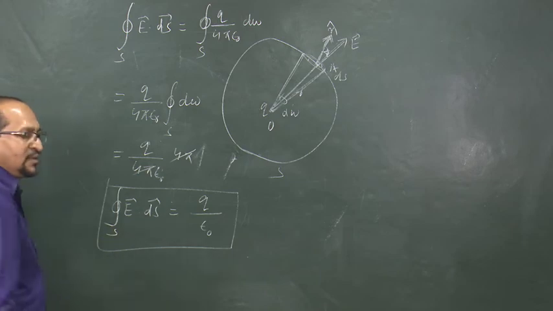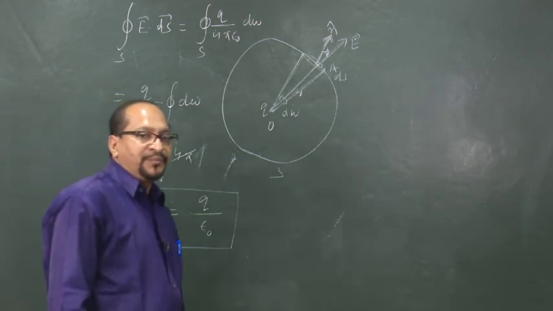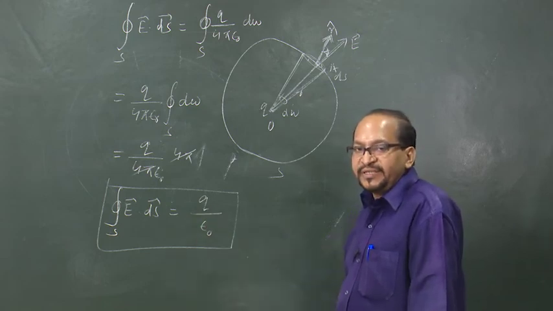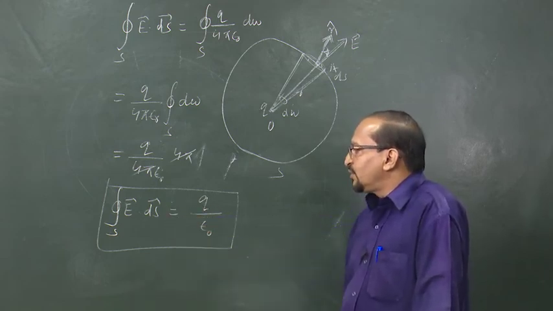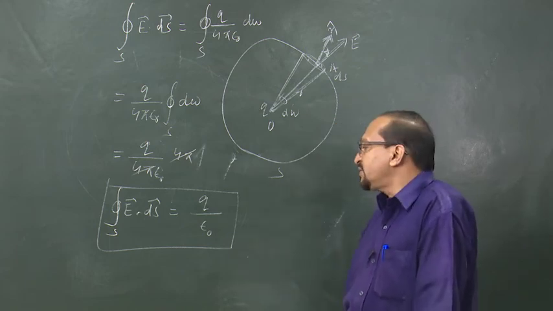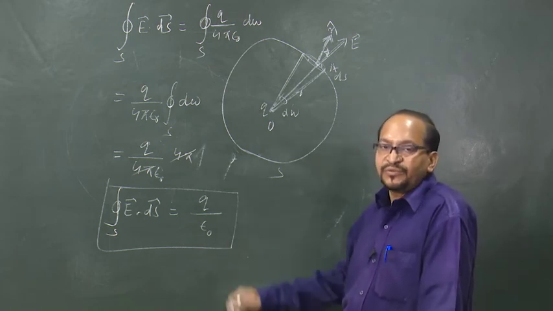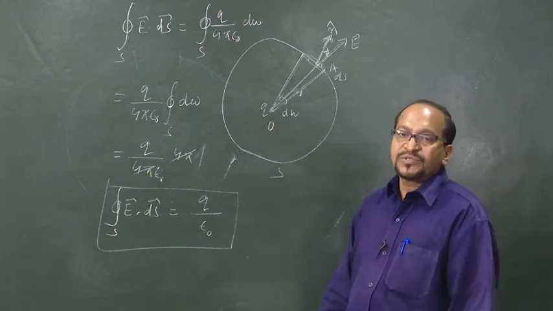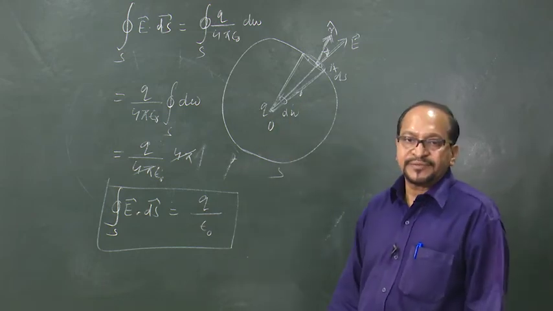This proves one part of the Gauss law. Integration of E dot ds around closed surface, that is the total flux around a closed surface, is equal to 1 by epsilon 0 times the total charge q enclosed by this closed surface S.